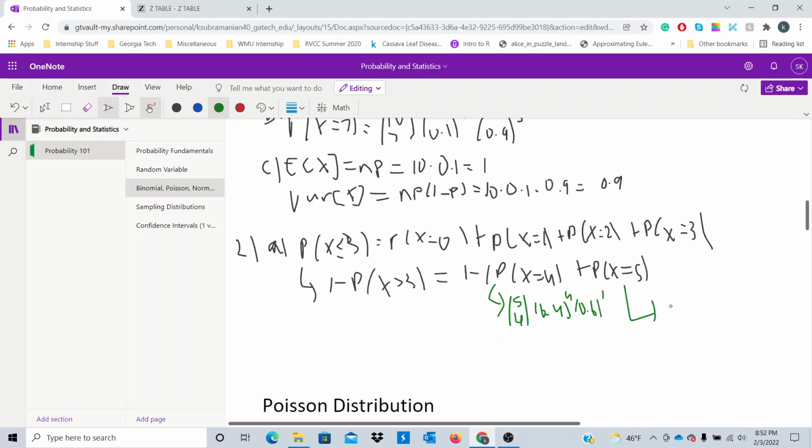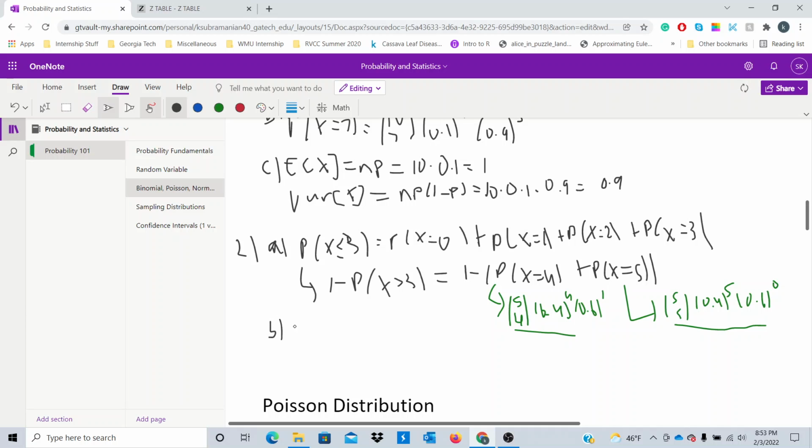To find the probability in which you have 5 fortunes in all your 5 cookies, it's going to be simply 5 choose 5, 0.4 raised to the 5th, 0.6 raised to the 0, because if we have 5 cookies and all the cookies have fortunes, then 0 of them don't have a fortune, basically, right? So now we can compute this value and this value individually. You'll get p of x equals 4, p of x equals 5. You can sum these values together, and then 1 minus that sum will give you the probability in which you have at most 3 fortunes in your cookies.